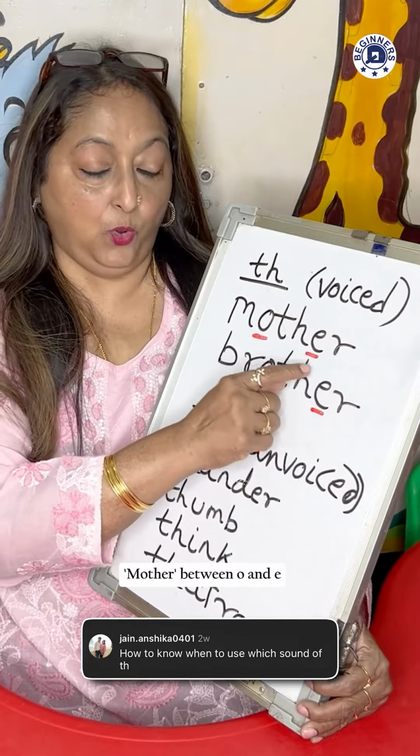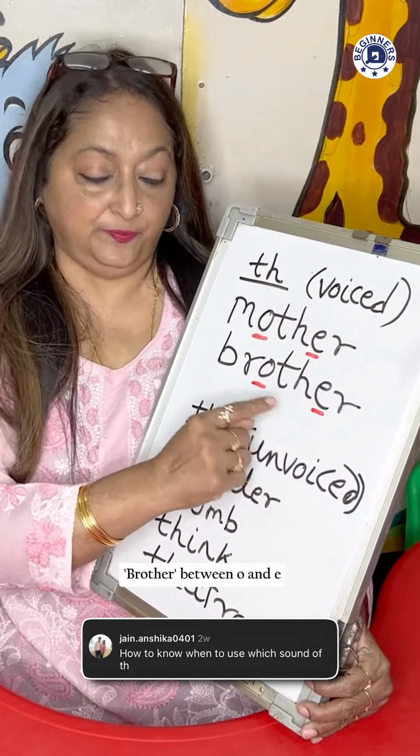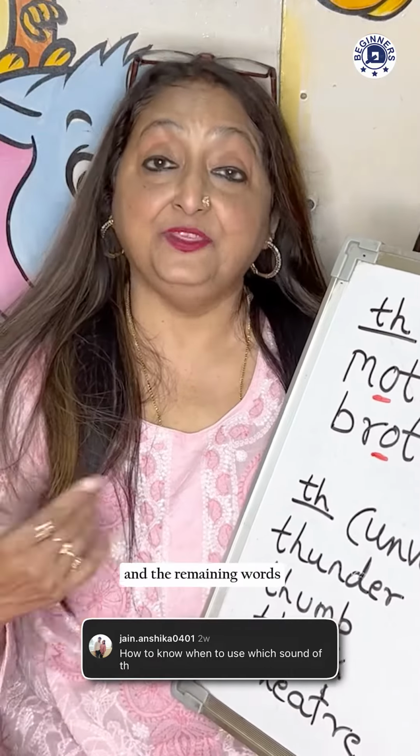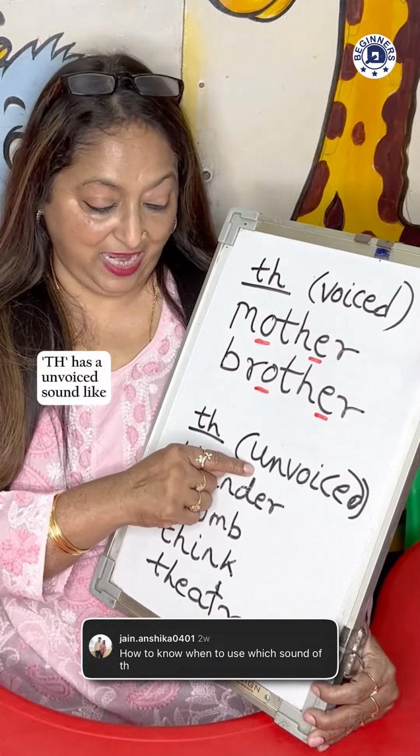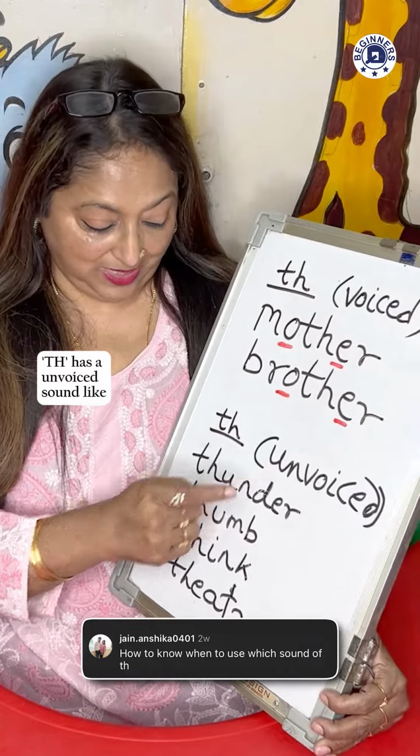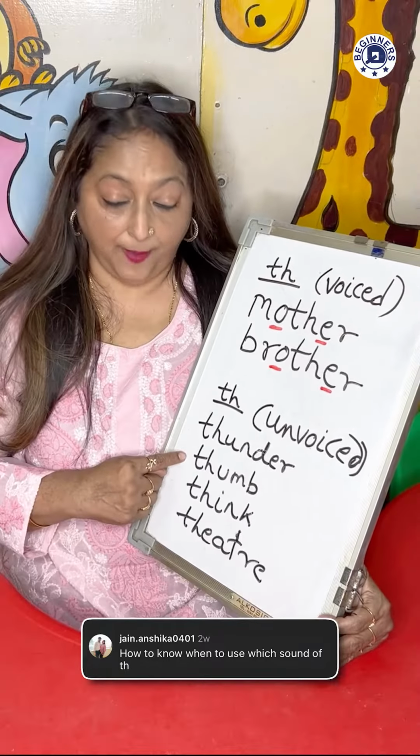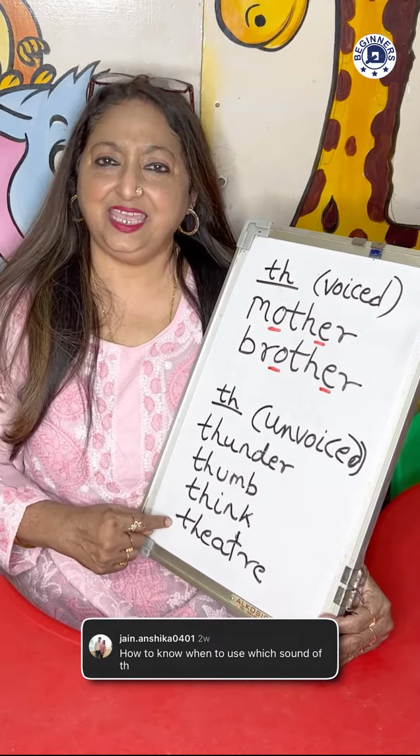Mother, between O and E. Brother, between O and E. And in the remaining words, TH has an unvoiced sound, like thunder, thumb, think, theatre, thought.